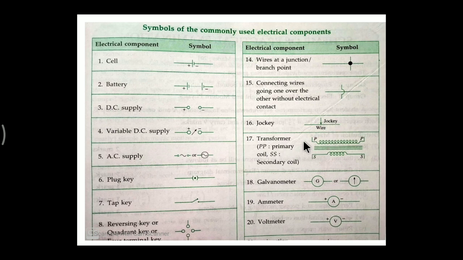Then here it is a transformer. We know that a transformer consists of a primary coil and a secondary coil. Here the coil above is the primary coil. It is separated by a dielectric medium, and here is the secondary coil. Next there is a galvanometer. It may be shown as G or simply a round circle with an arrow. Then there is an ammeter, indicated by capital A, plus, minus, with a positive and negative side. Then there is a voltmeter, positive, negative, indicated by capital V.